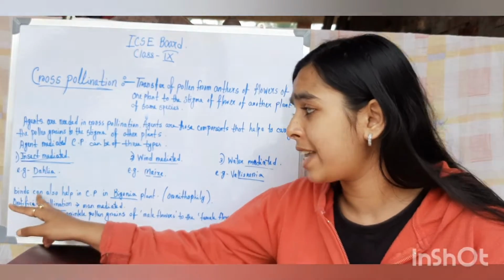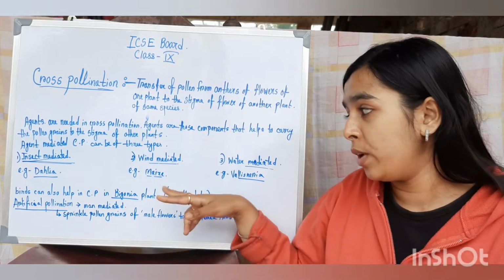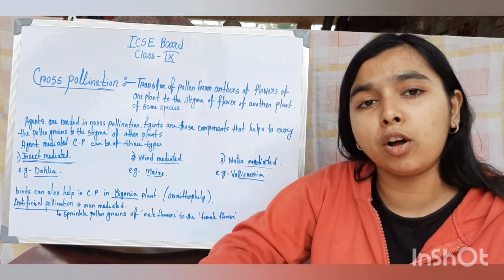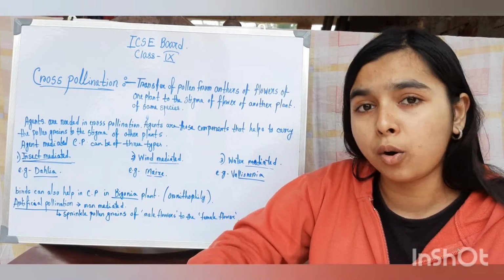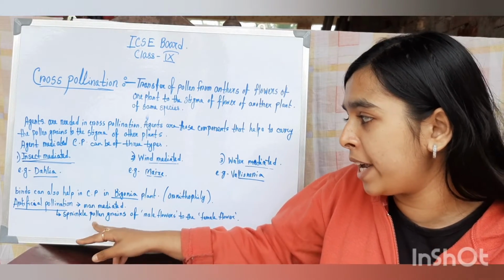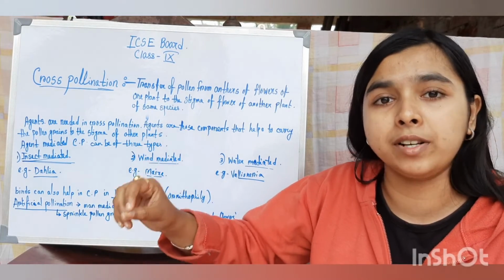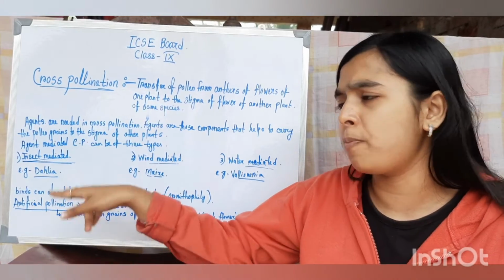So birds can also mediate the cross pollination. We call it ornithophily. We can see this bird pollinated plant is begonia, and we can also artificially pollinate the flowers. We also do this in the labs. Okay. So the way is that we need to sprinkle the pollen grains of the male flower to the female flower's stigma. This is the way we can make the artificial pollination.